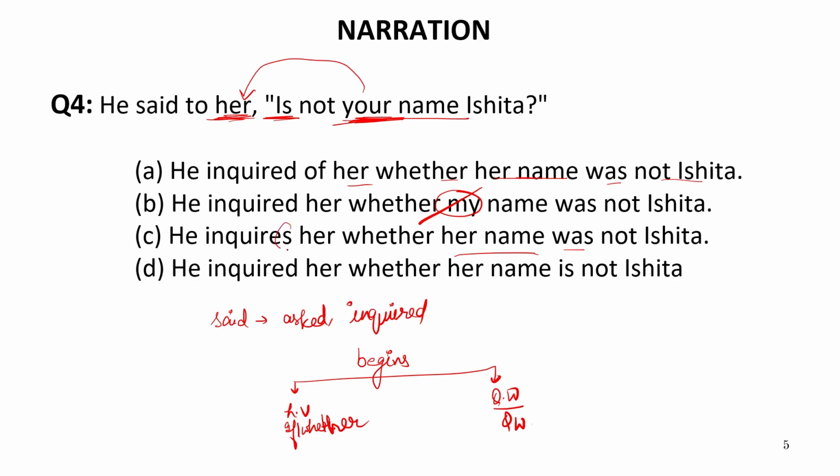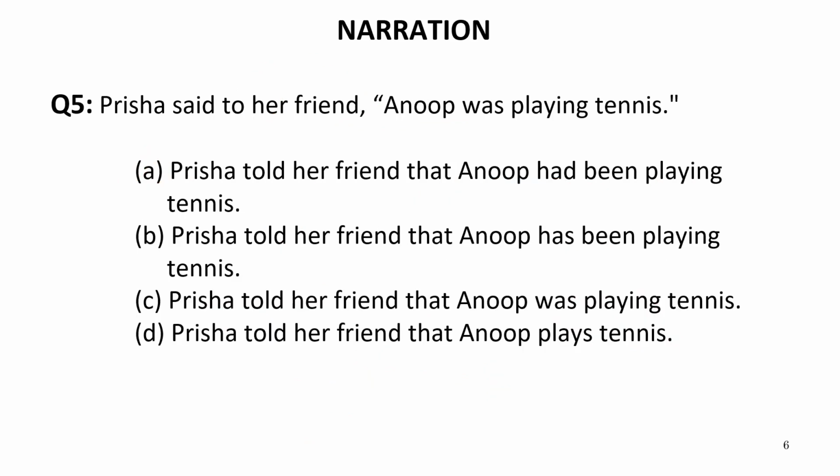He inquires. Now it is written inquires over here. Inquires cannot come. We need inquired because the sentence is absolutely in past. He inquired her whether her name is. Now is cannot come because the present part has to be converted into past part. That is why only the first option is suitable. So our answer will be A, because each and everything in A is absolutely correct. Now let us move to the next one.